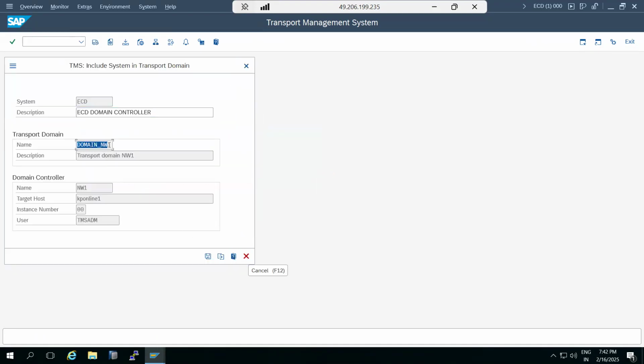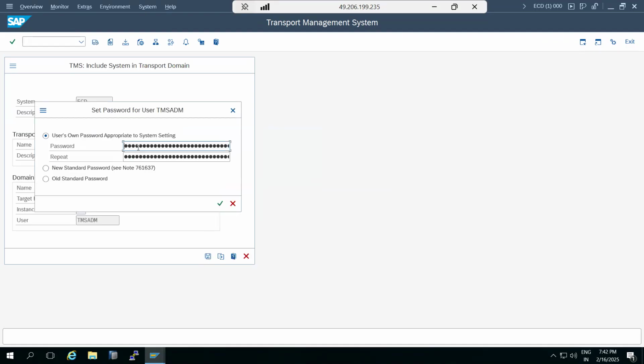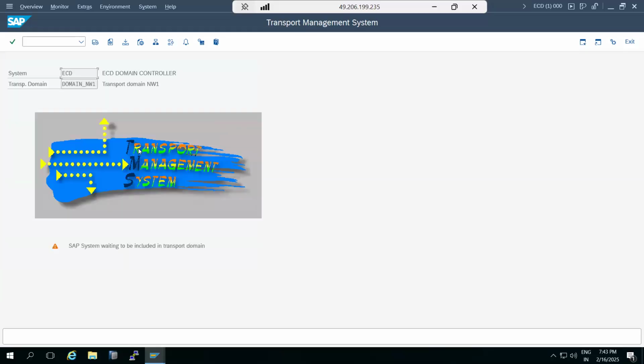We made the NW1 system the domain controller; the domain controller configuration is done. Now the ECD system is being added into NW1. Give the NW1 domain ID, the unique ID, then set the password. The same configuration will be created in this system as well. The system is now waiting to be included in the transport domain, so the ECD system is waiting to be included in the NW1 system.